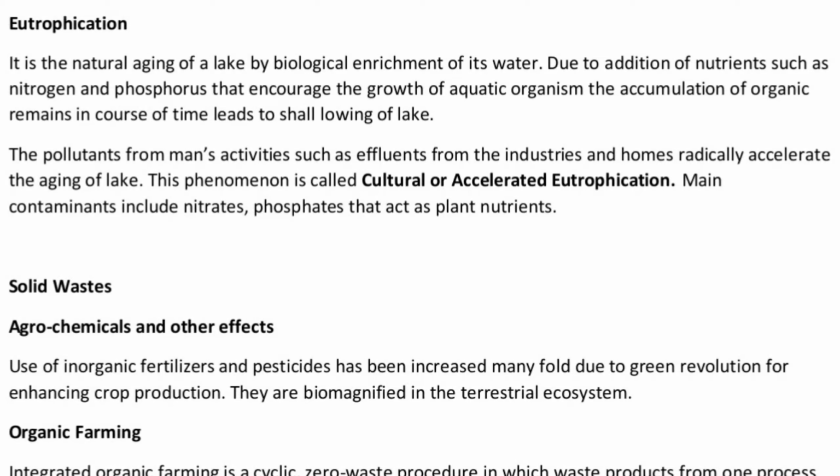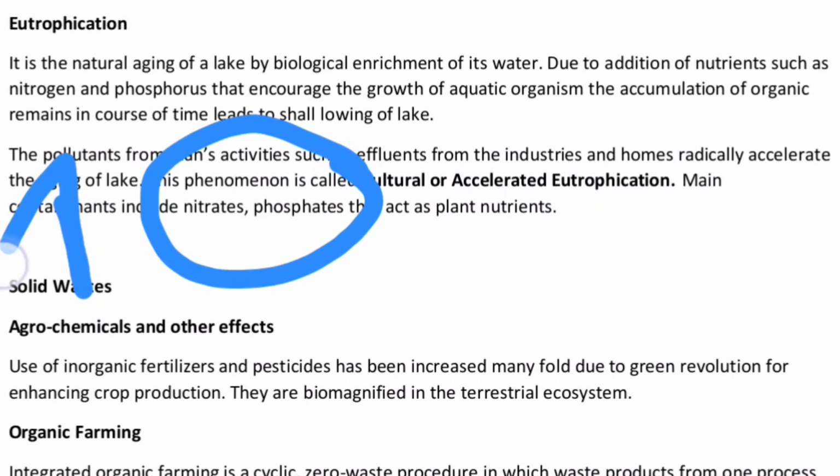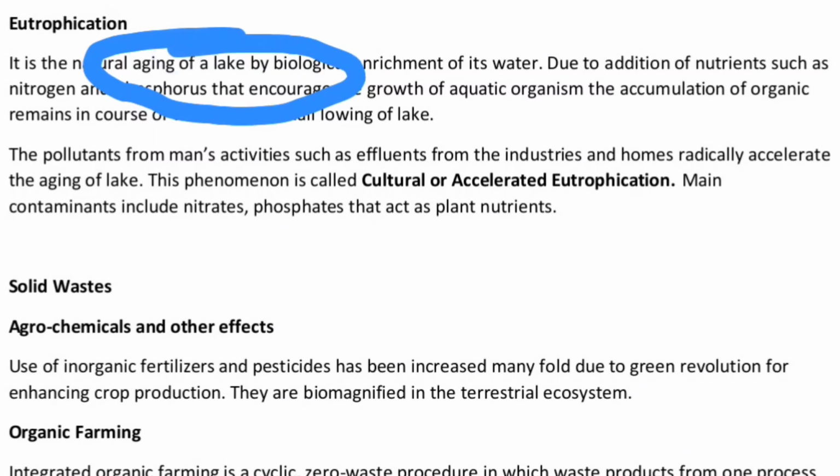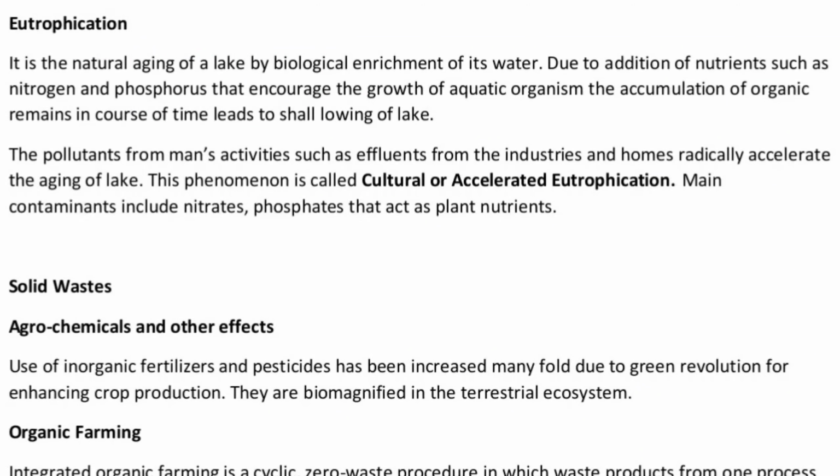Main contaminants include nitrate and phosphate, which act as plant nutrients. Domestic waste has a lot of nitrate and phosphate in it, correct? And if you pour domestic waste into the lake, what will happen? A lot of nutrients will be added to the water, specifically nitrate and phosphate. And what will happen then? A lot of plants will grow there, specifically algae. And that will be responsible for the aging of the lake. That is cultural or accelerated eutrophication.